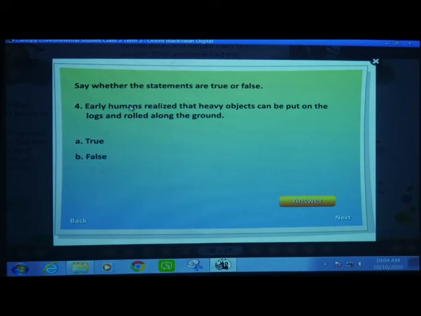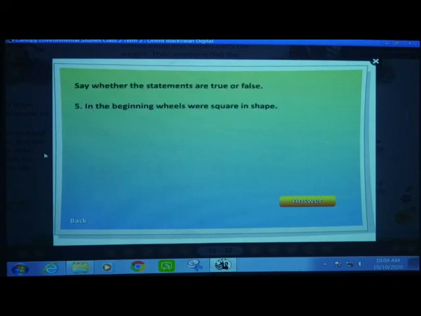Then, early humans realized that heavy objects can be put on the logs and rolled along the ground. So what did he realize? That heavy objects we can put on the logs and roll along the ground. So it is true. Next, in the beginning, wheels were square in shape. False. In the beginning, wheels were, yes, round in shape.